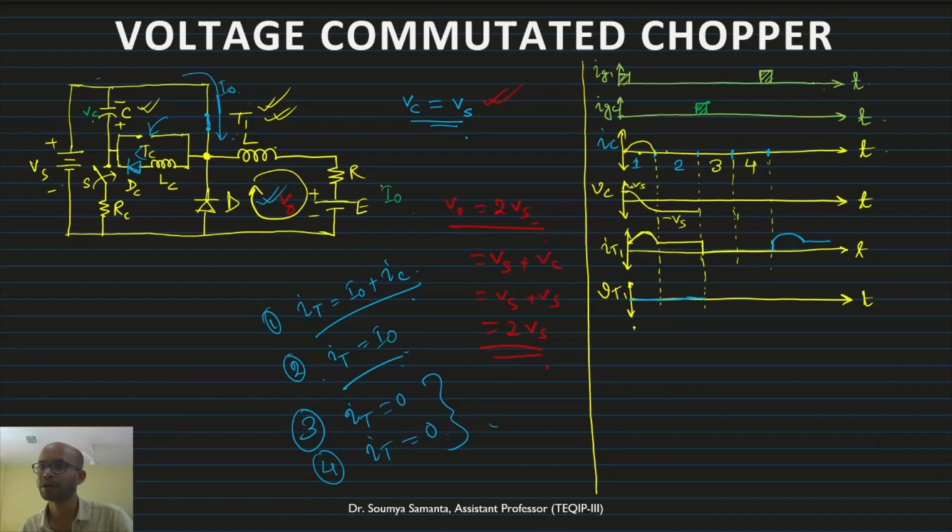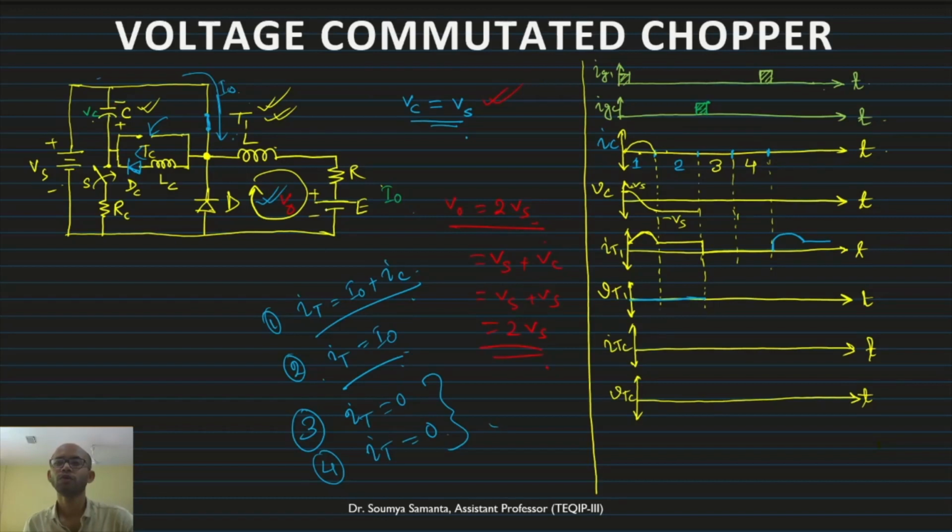Next, once I have got this VT1, let us draw what is ITC, the current through the thyristor TC, and accordingly let us find out VTC. So what about the ITC?